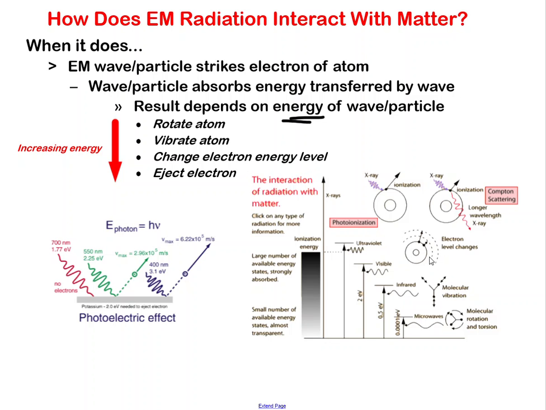We saw that before when we talked about the photoelectric effect, and why radiation is given off. These electrons can actually jump from one energy level to the next and then fall back down, and that gives off electromagnetic waves. So that's caused by an electromagnetic wave coming in. It adds energy to the electron, which causes it to come up to a new level and then fall back down. And then finally, it can eject the electron, if it has enough energy, which causes the electron not just to move up an energy level, but to go firing off and leave the atom.